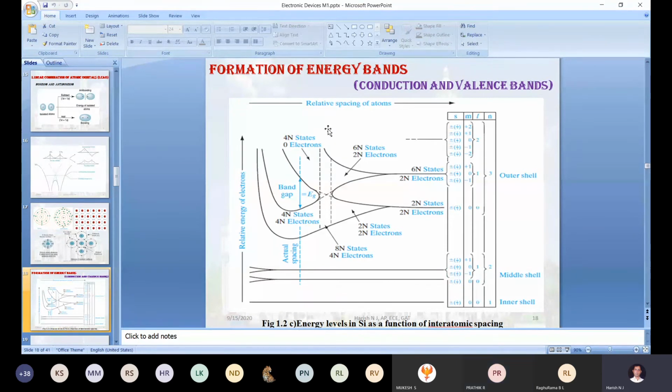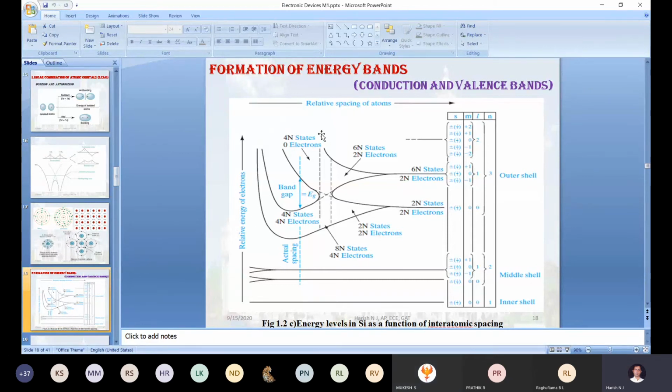Out of 4n states in the valence band, how many are filled? 4n out of 4n. In the conduction band, how many electrons are filled? I am speaking with respect to 0 Kelvin only. 0 electrons in the conduction band.